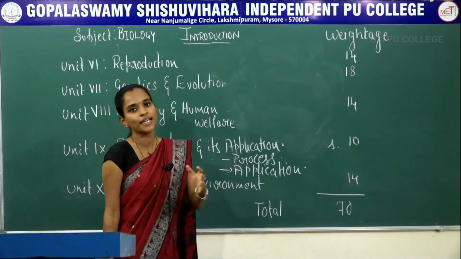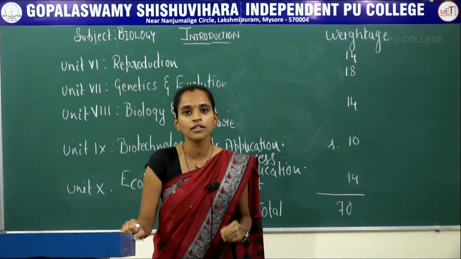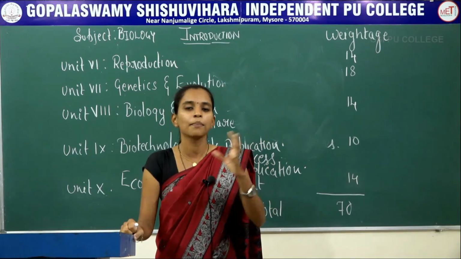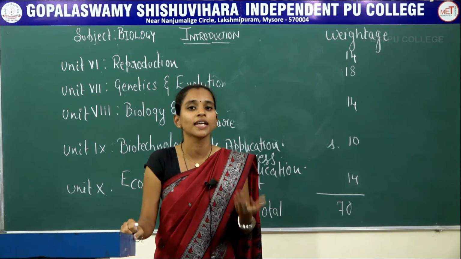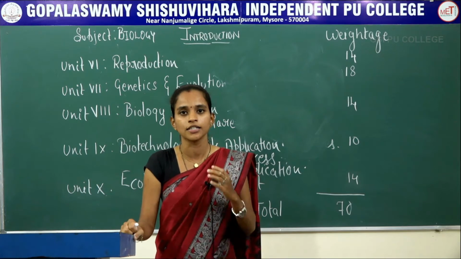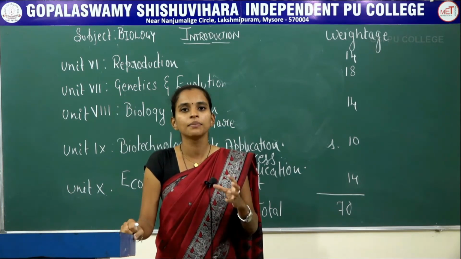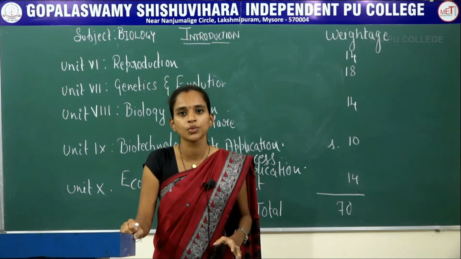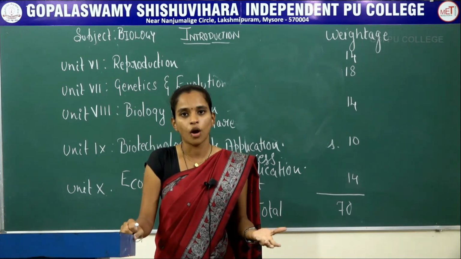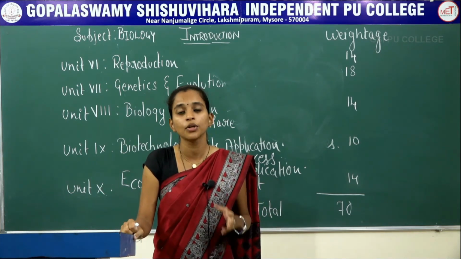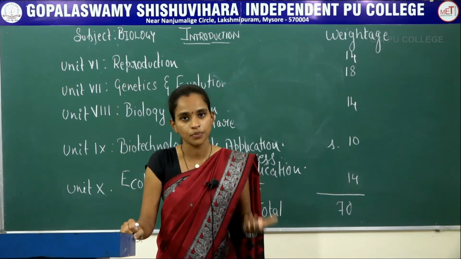When it comes to application, biotechnology application is very common because we are using this technique in plant breeding so that we can improve the quality and quantity of the yield of agricultural crops. For example, we will be studying Bt, that is Bacillus thuringiensis, its application on crops especially cotton and brinjal, along with which you will be studying human insulin and how it was produced.